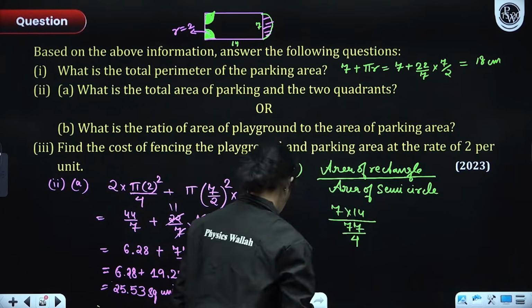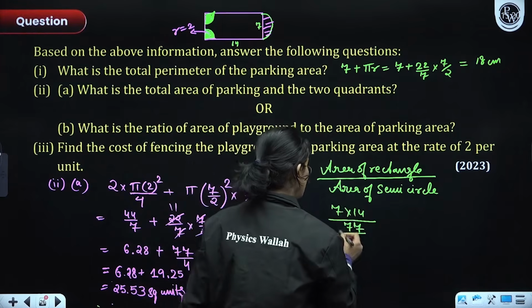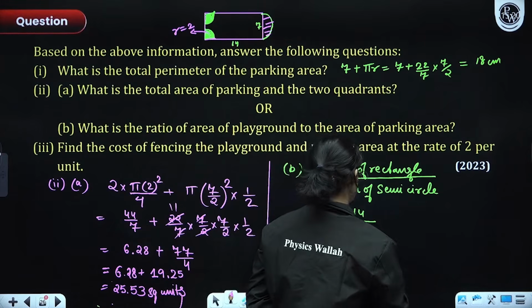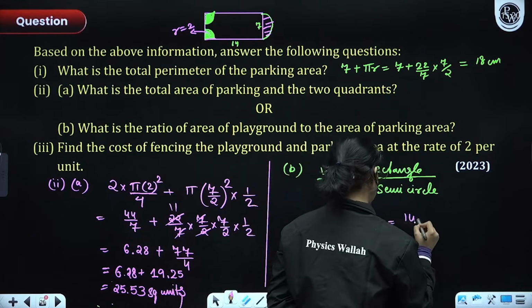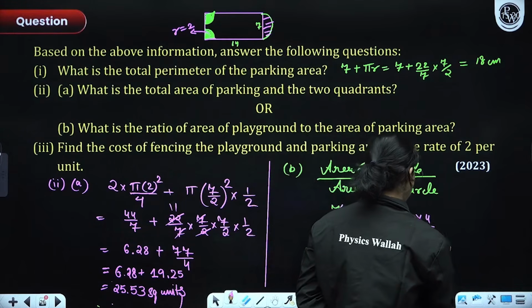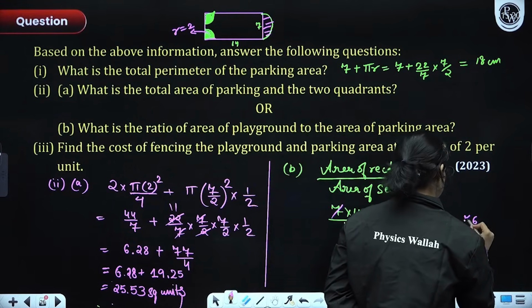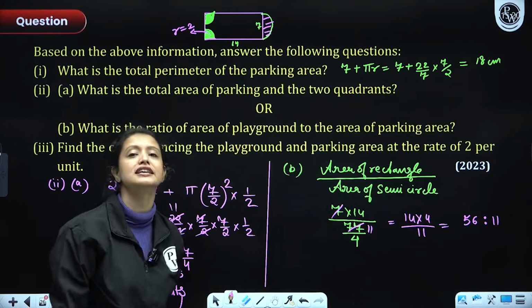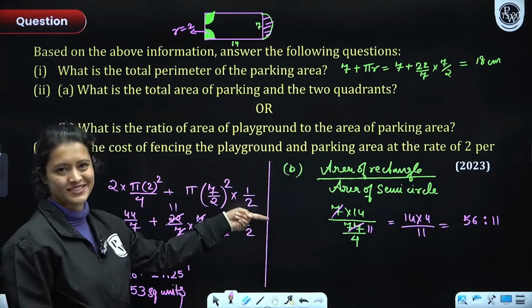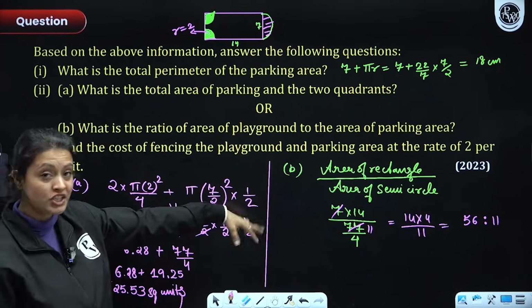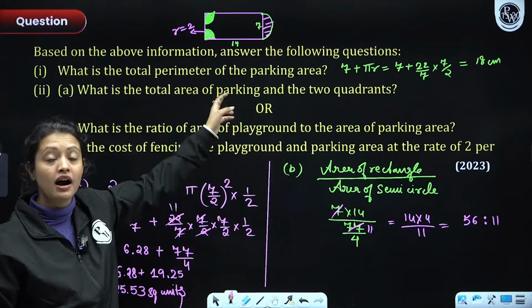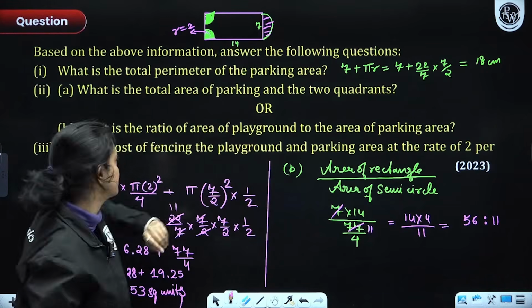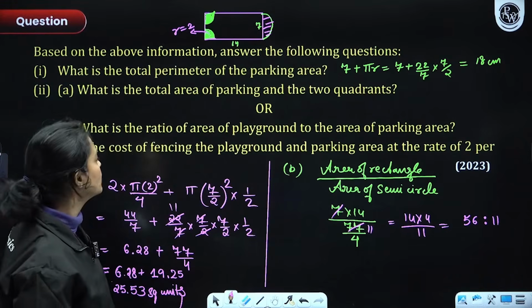So, here we can cancel a lot of things. Okay, so here we'll have 7 into 11, 77. So, we'll have basically 14 into 4 divided by 11. 56 ratio 11 is the answer. What's the answer, everyone? 56 ratio 11. This was simple, right? Okay? The confusion here is that the entire playground area would be the area of the rectangle. Please don't subtract the quadrants' area from this. Okay? Okay, now third part, everyone.